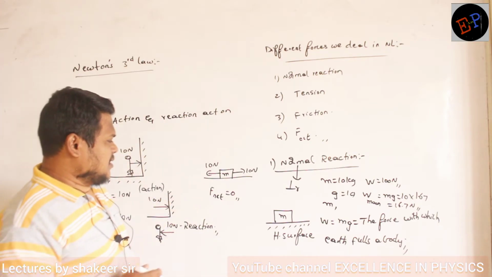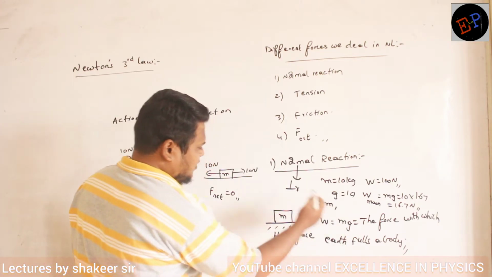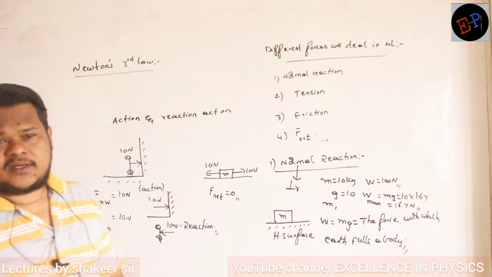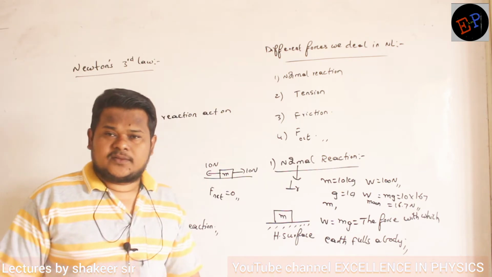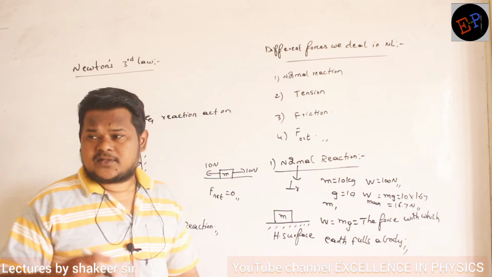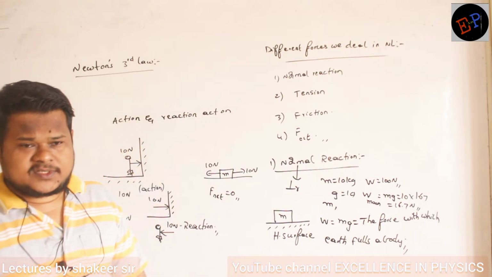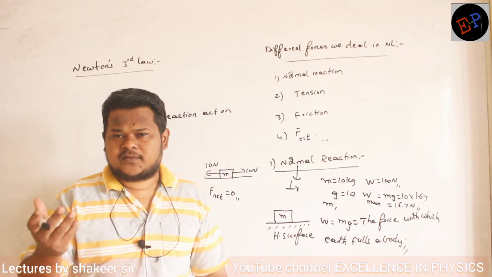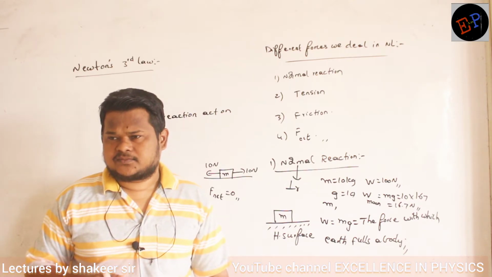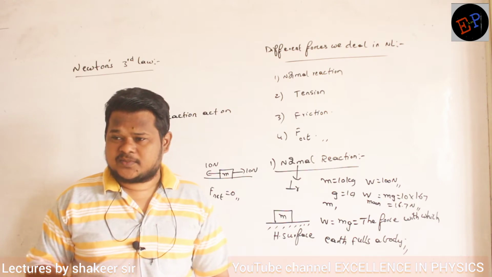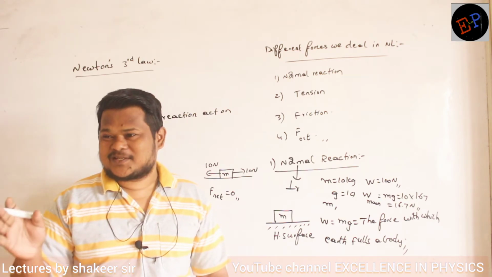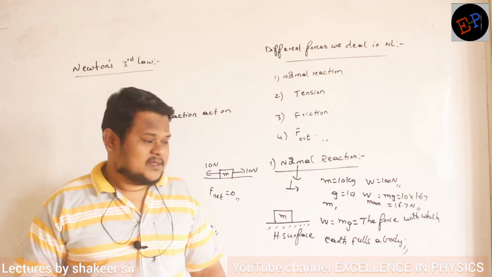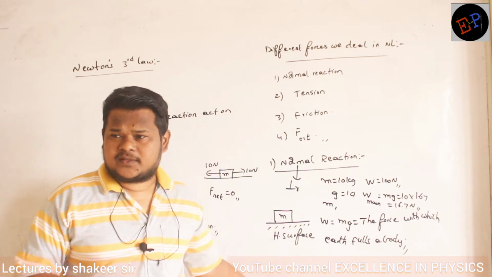Now can you say weight is a scalar quantity or a vector quantity? Weight is a vector quantity, because weight always has a direction. Force is a vector quantity, no? Without a direction you cannot apply force, no? Can you apply force even without a direction? It is not possible. You must apply direction to apply force. So therefore weight also has a definite direction.